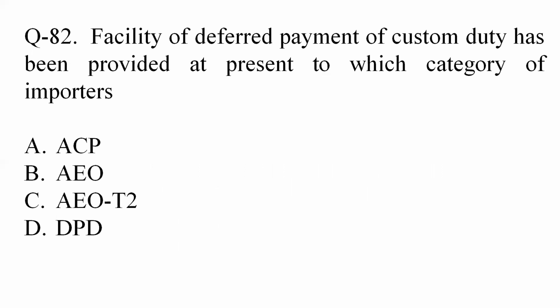Question 82. The facility of deferred payment of customs duty has been provided at present to which category of importers? In customs, the Authorized Economic Operator program is there, in which tier 2 and tier 3 AEO operators are given the facility of deferred duty payment. So as per the options, AEO T2, tier 2, is the correct answer. Option C or option 3 is the correct answer.